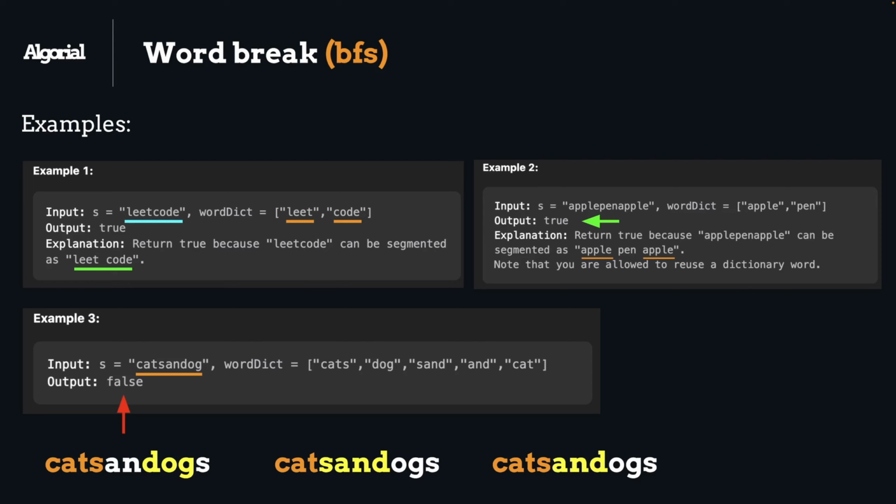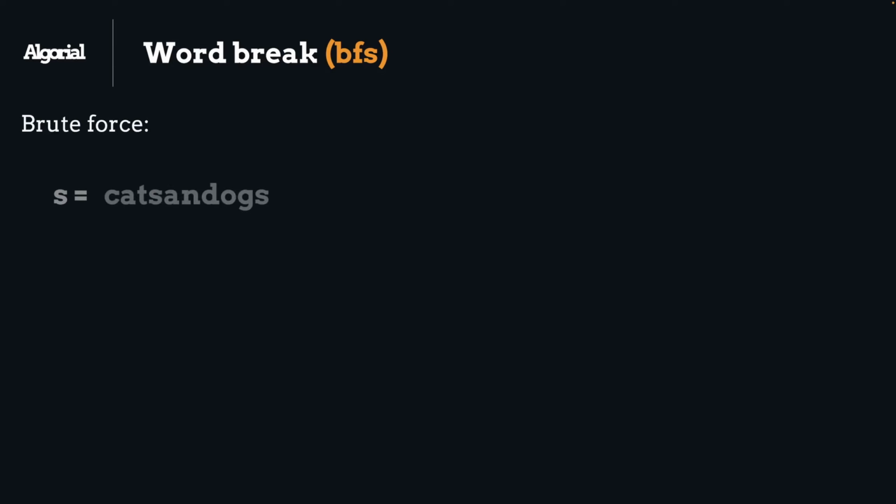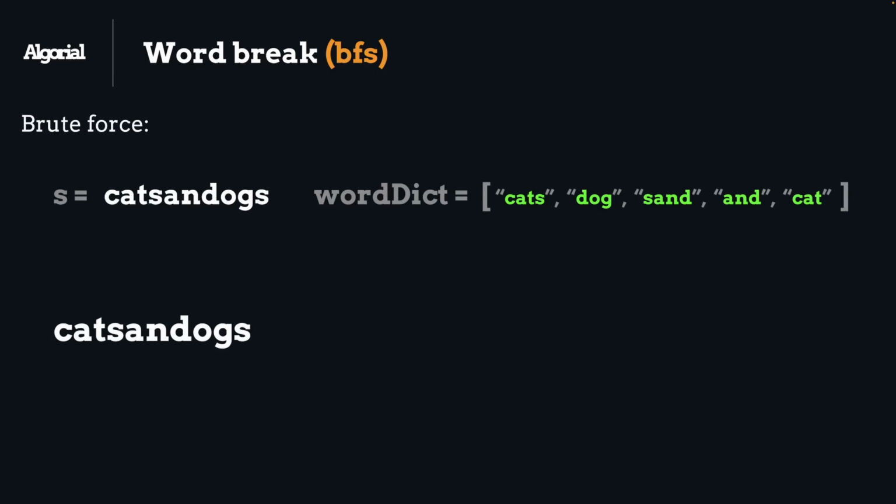We want to segment the given string in a readable format with spaces, only using the given words, and at the end nothing remains. Let's think about how we are going to solve this problem. The brute force solution could be checking each value from the dictionary, and if we find something that matches some part of our string, we remove that part. At the end, if there's nothing left from the given string, that means we can break this word using the dictionary, and if not, we can't.